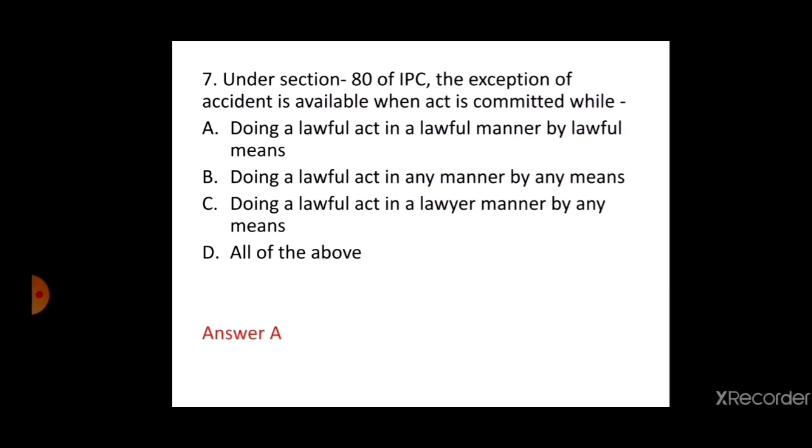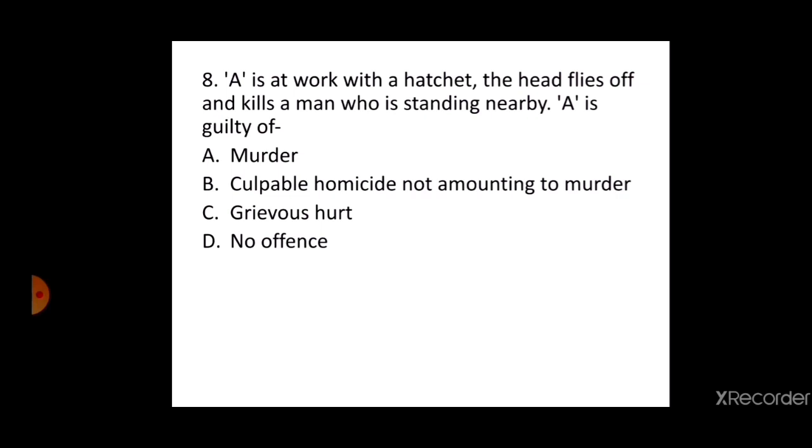The next question is, A is at work with a hatchet and the head flies off and kills a man who is standing nearby. A is guilty of A. murder, B. culpable homicide not amounting to murder, C. grievous hurt, D. no offence. This is also the example of the previous question. So, I hope you all must get the right answer to it. The correct answer is D, no offence.